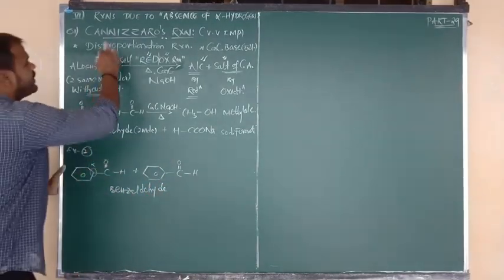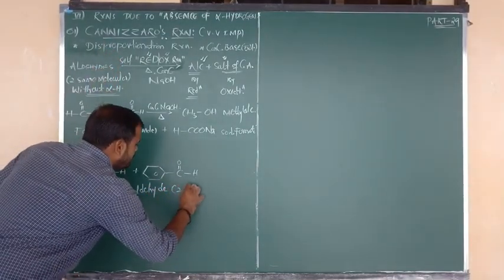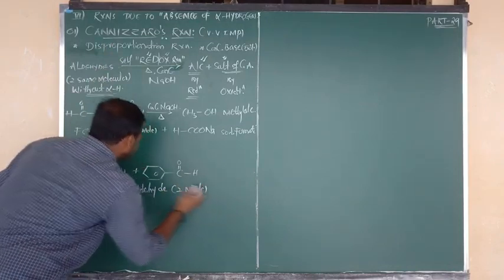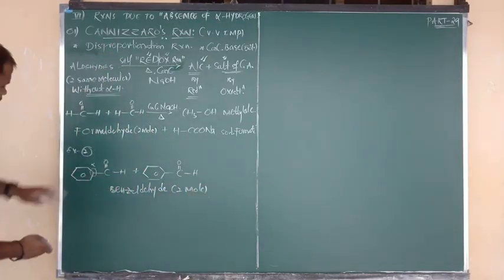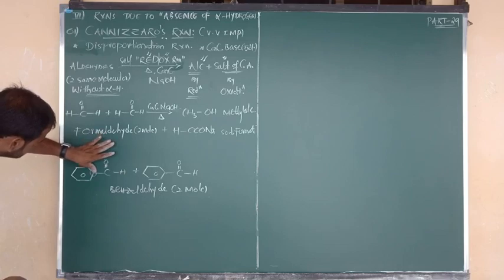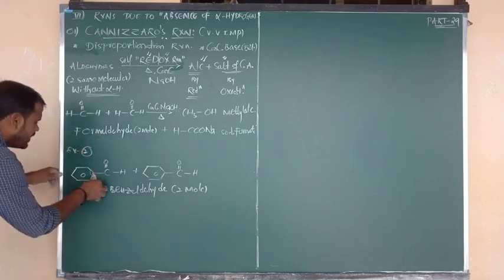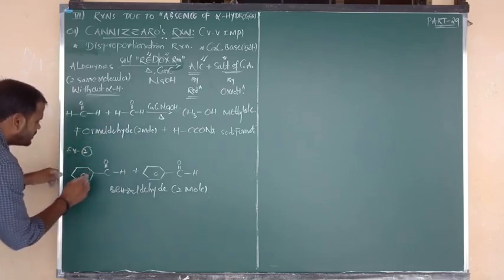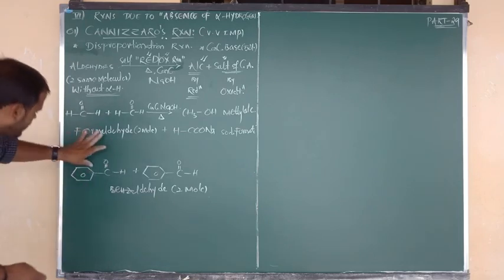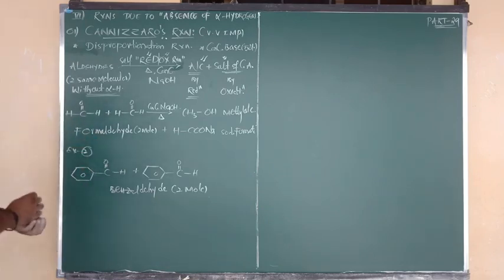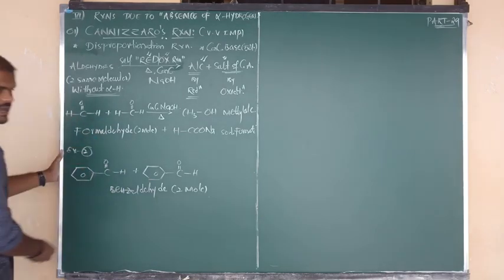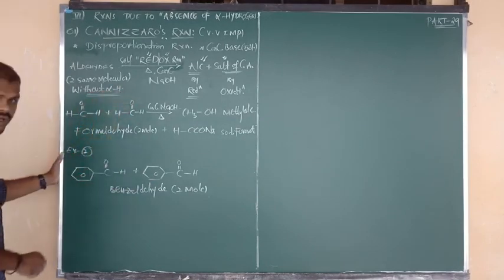It can be taken for what, Nana? Cannizzaro's reaction, because it does not contain the alpha hydrogen. It does not contain what, beta? Alpha hydrogen. Okay, now, right. So, 2 moles of benzaldehyde which do not contain the alpha hydrogen.